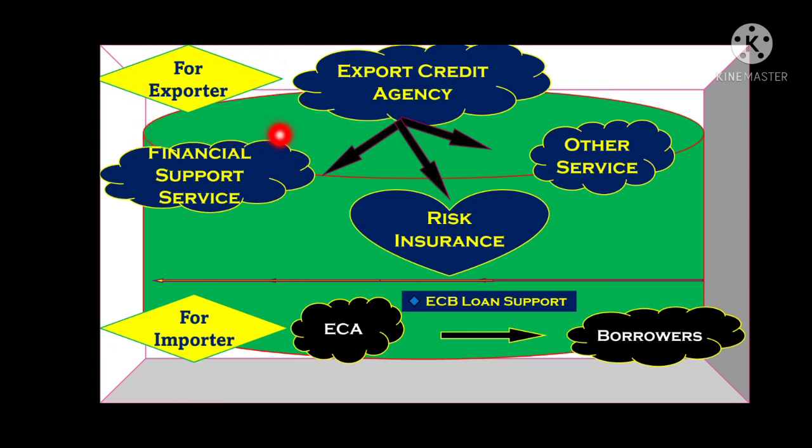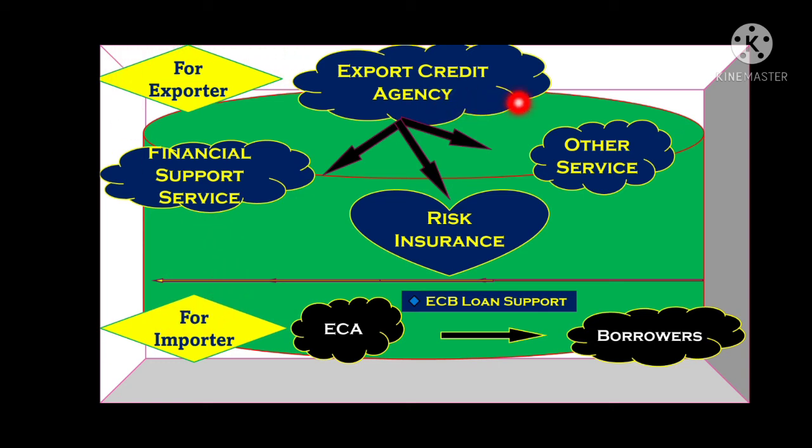These facilities are financial support services, risk insurance services, right? And other services, means evaluation of importers' creditworthiness, evaluating the risk associated with these transactions, providing any guidance with these export transactions, right? But these agencies will also provide facility for the importer as well, not only exporter but also for importer also.